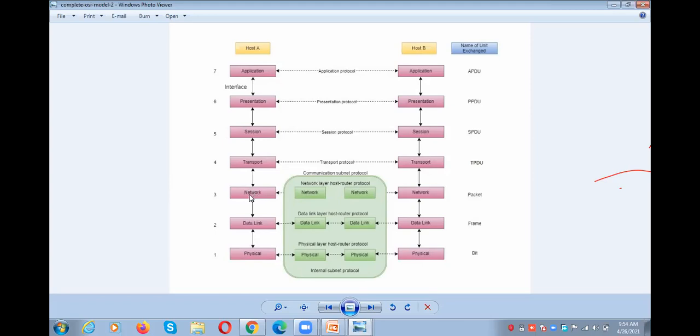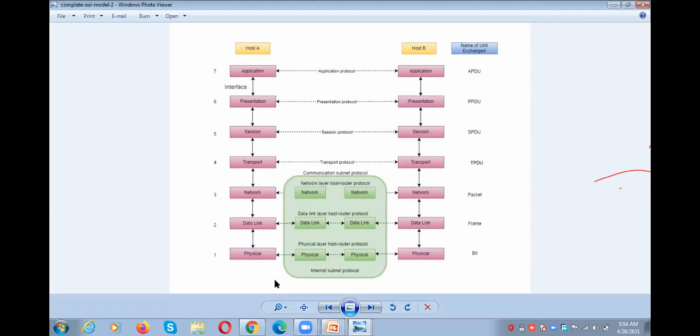I already told you the difference between source to destination data delivery and end-to-end data delivery. Okay. After that, in the data link layer, packets are converted to frames, and in the physical layer, the frames are converted to bits. See here, this is host A, this is host B. Let us assume source and destination.